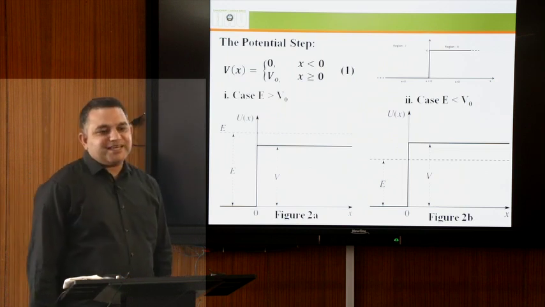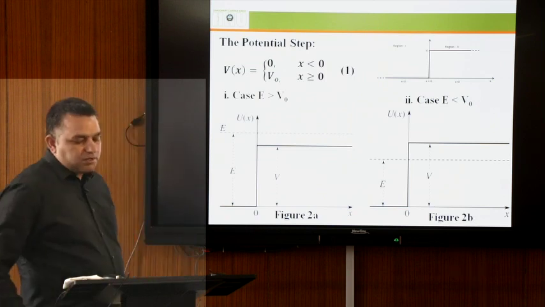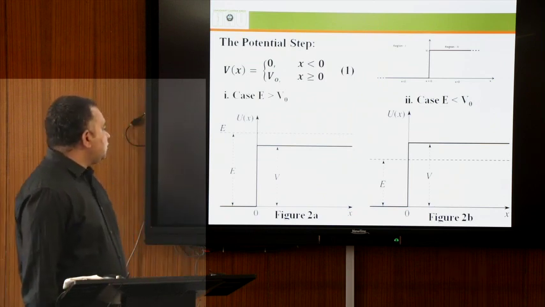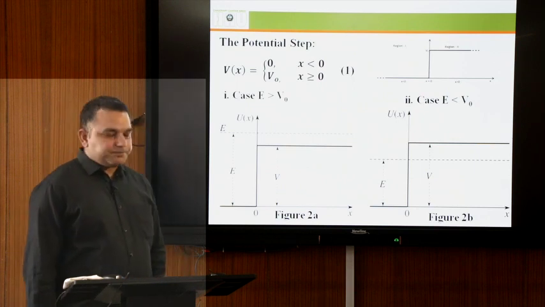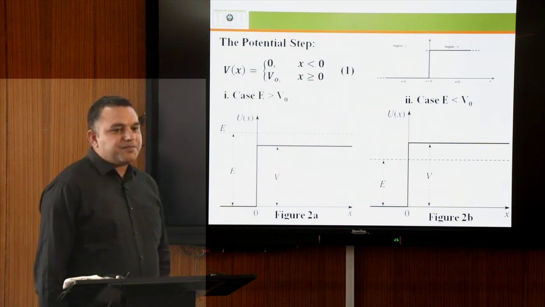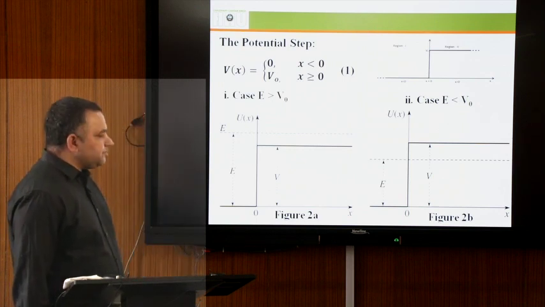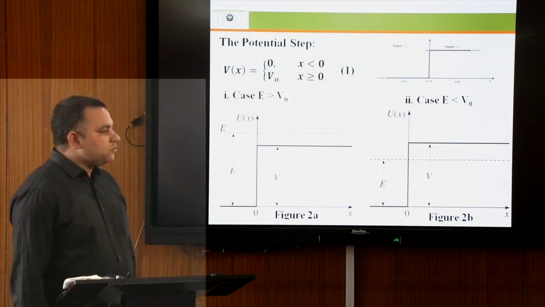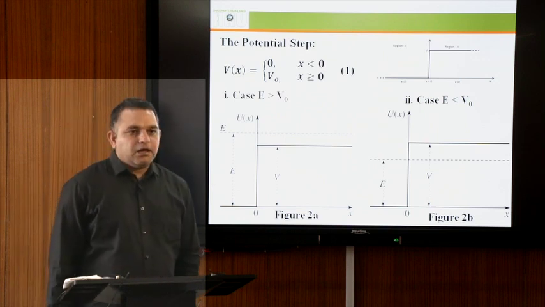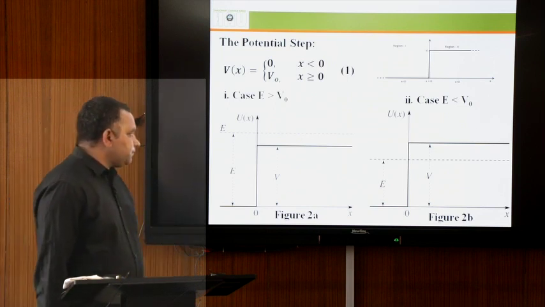In the view of classical mechanics, for case first, when the energy of the incident particle is greater than the potential height, this means that total energy will be transmitted. There is no reflection term, but according to quantum mechanics, the reflection coefficient is non-zero.